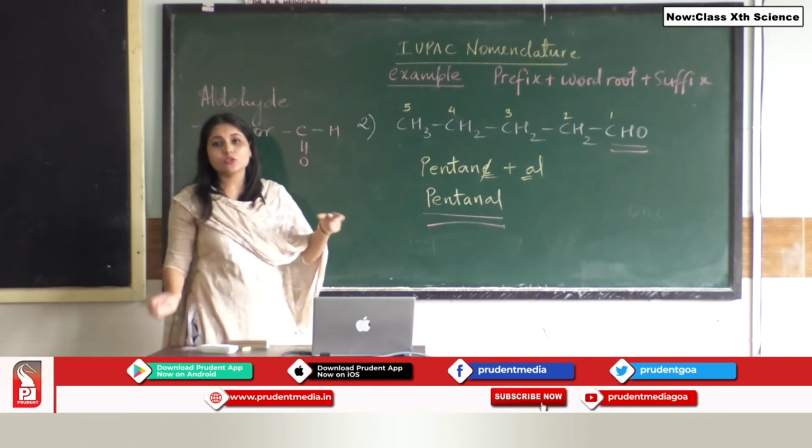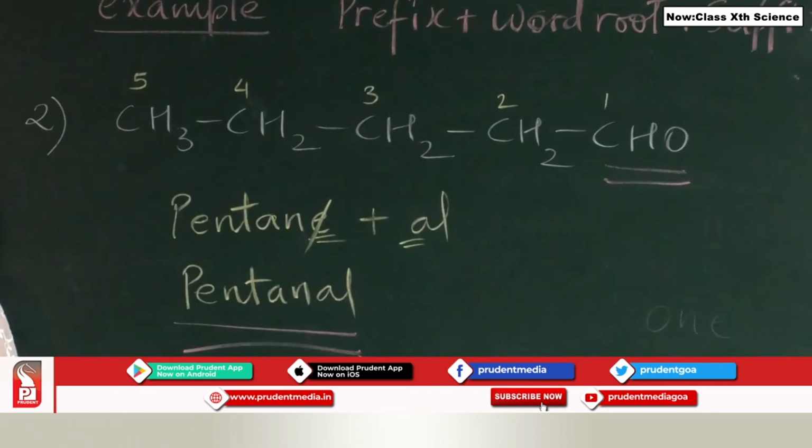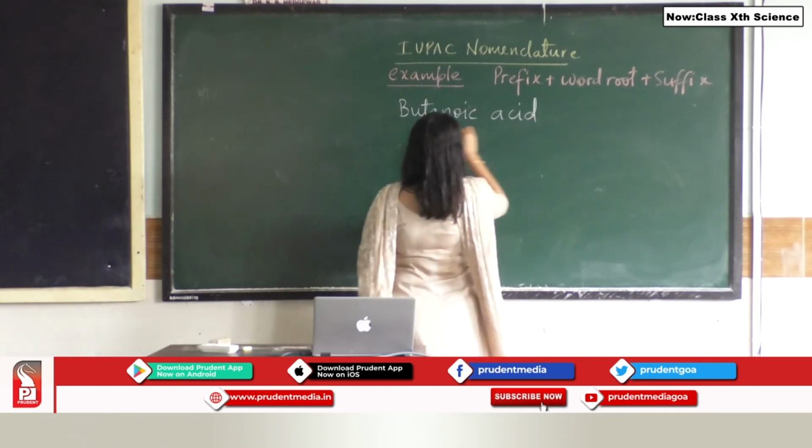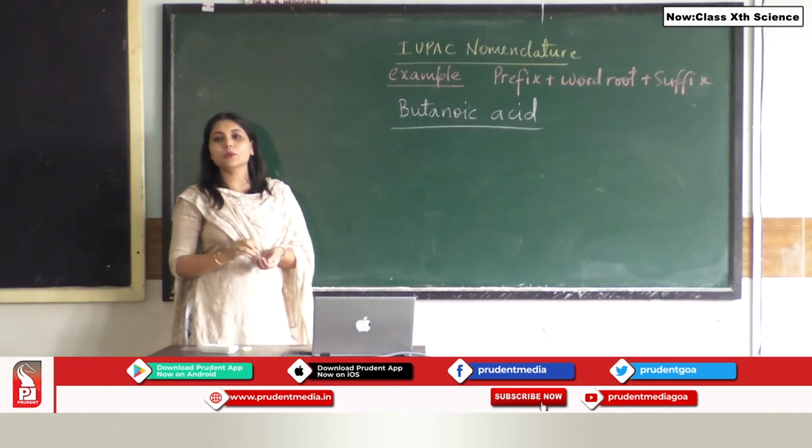This is about naming, and even when you write, suppose let us take another example where I will write the name of the compound and you can draw the structures. So over here you see, let us try to write the name butanoic acid.